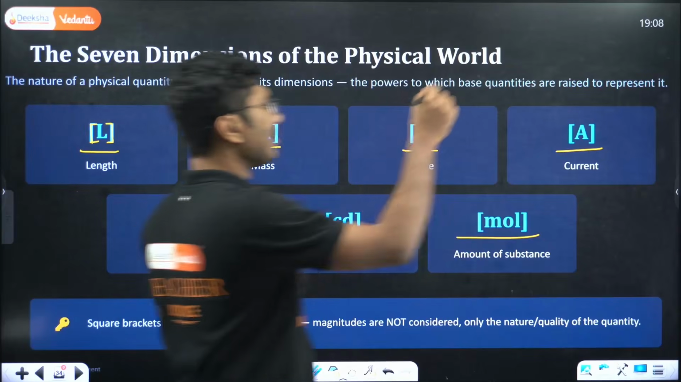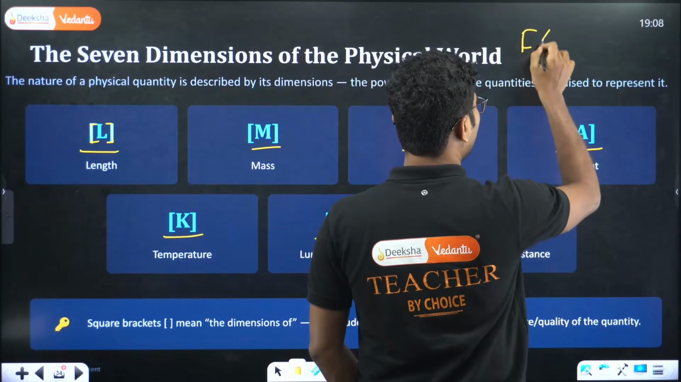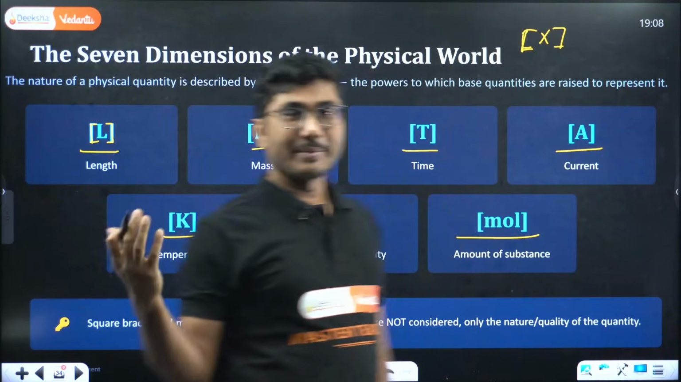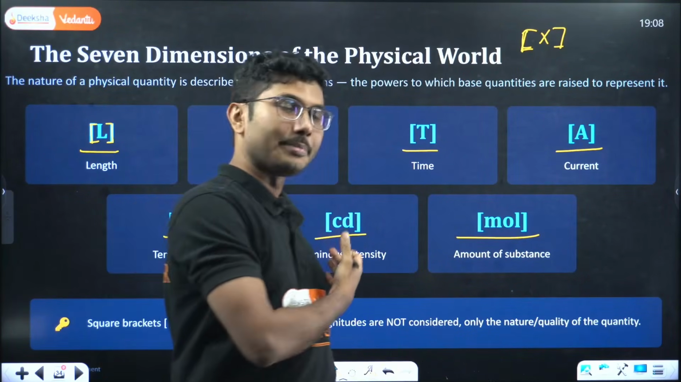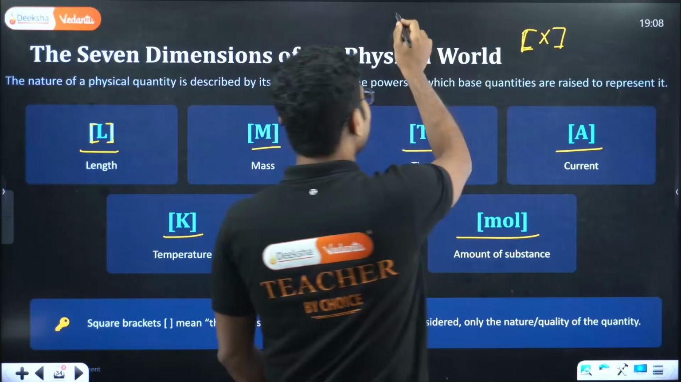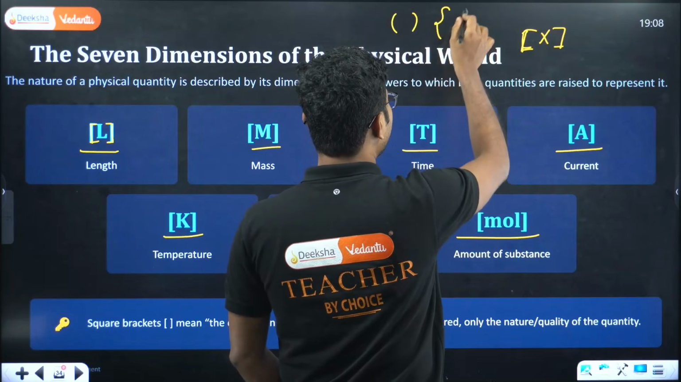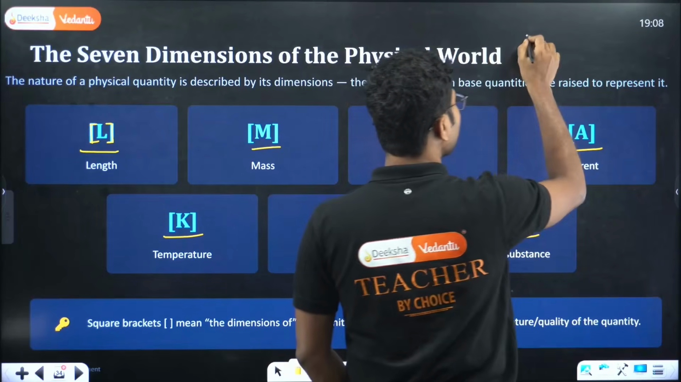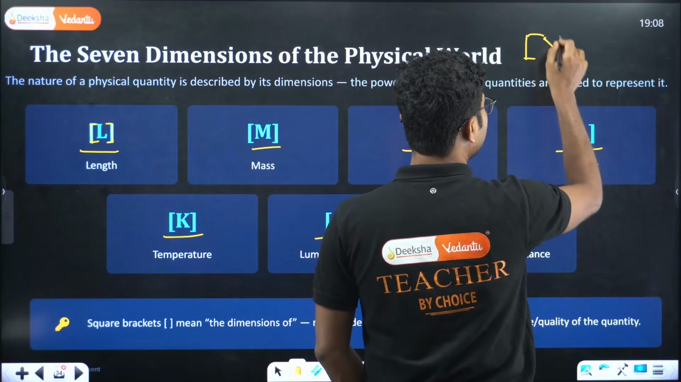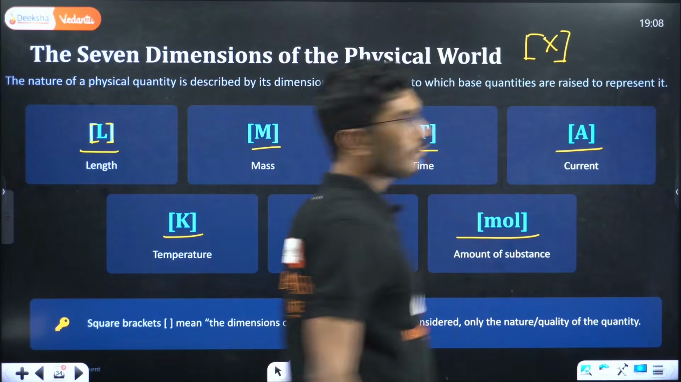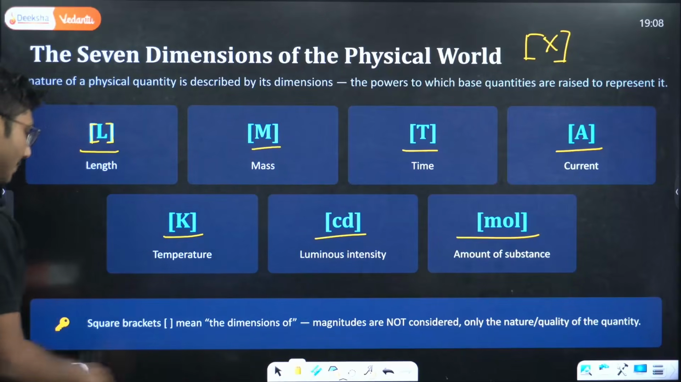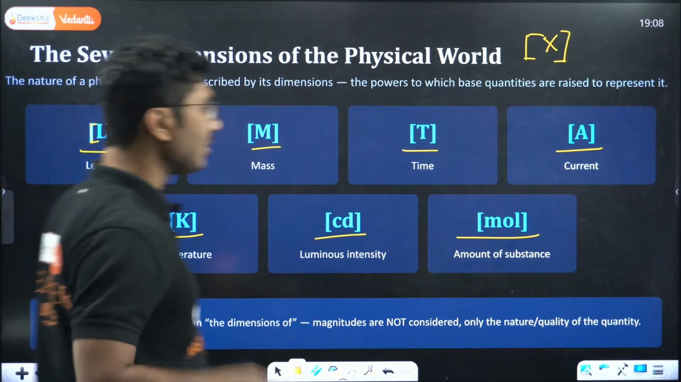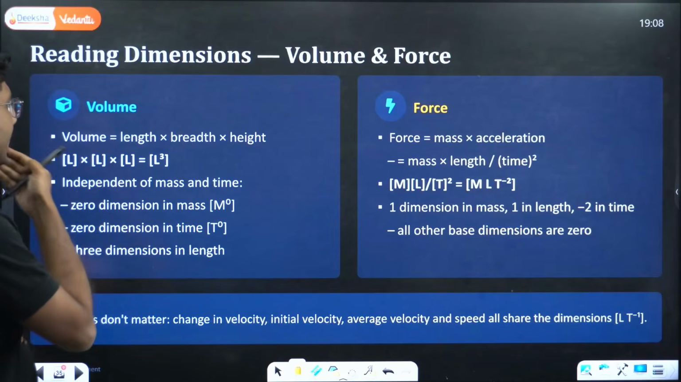So if I say a quantity in square bracket, I don't know whether you call it a third bracket or not. When I was a student, we used to call it third bracket. First bracket is this one, this is second bracket, and this is third bracket. That's what we used to call it. So if I say dimension of X, we represent it using square bracket X. Only the nature of the quantity is represented. We will see some examples as well.